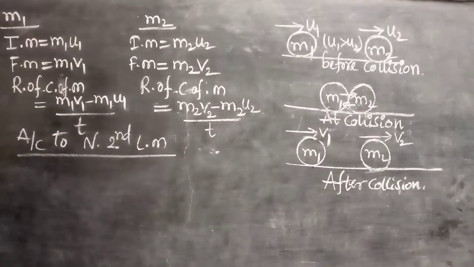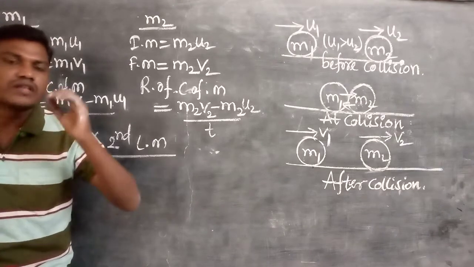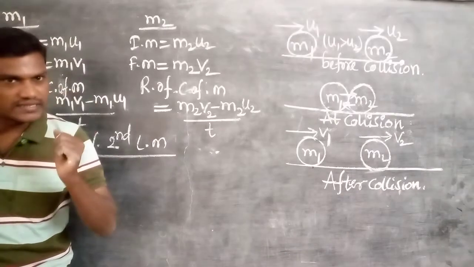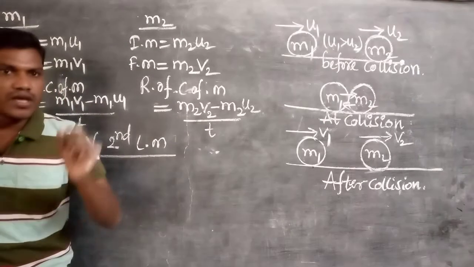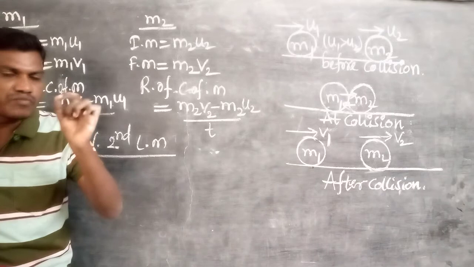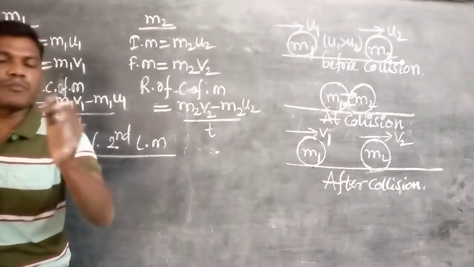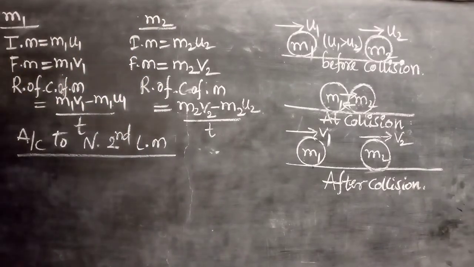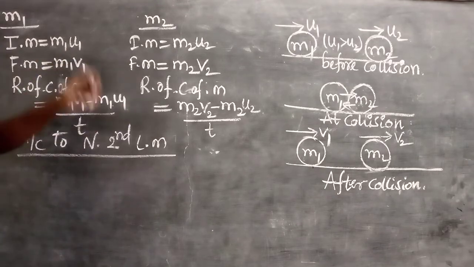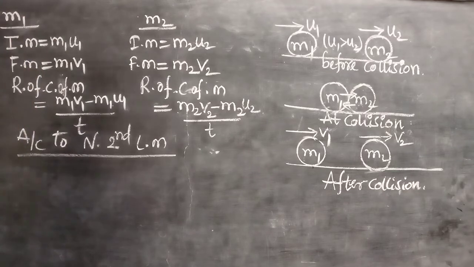According to Newton's second law of motion, what information did the scientist Newton give us? The rate of change of momentum of a body is directly proportional to the applied force and takes place in the same direction. So here you are observing that the m1 body will have the F1 force and the m2 body will have the F2 force.